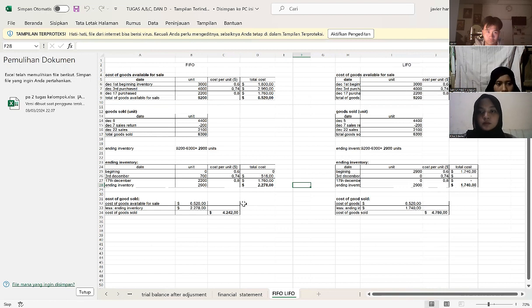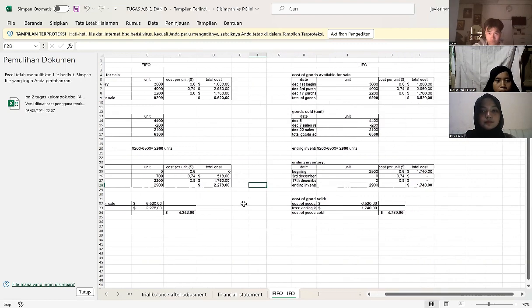On December 3, there are 700 units multiplied by 0.74 to get 518, and on December 17, 2,200 times 0.8 to get 1,760.